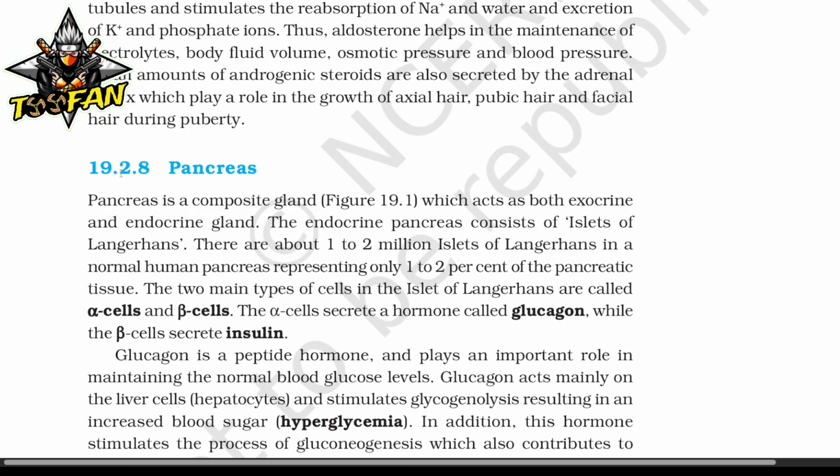Pancreas. The pancreas is a composite gland which acts as both an exocrine and endocrine gland. The endocrine pancreas consists of islets of Langerhans. There are about 1 to 2 million islets of Langerhans in a normal human pancreas, representing only 1 to 2% of the pancreatic tissue. The two main types of cells in the islets of Langerhans are called alpha cells and beta cells. The alpha cell secretes a hormone called glucagon, while the beta cell secretes insulin.